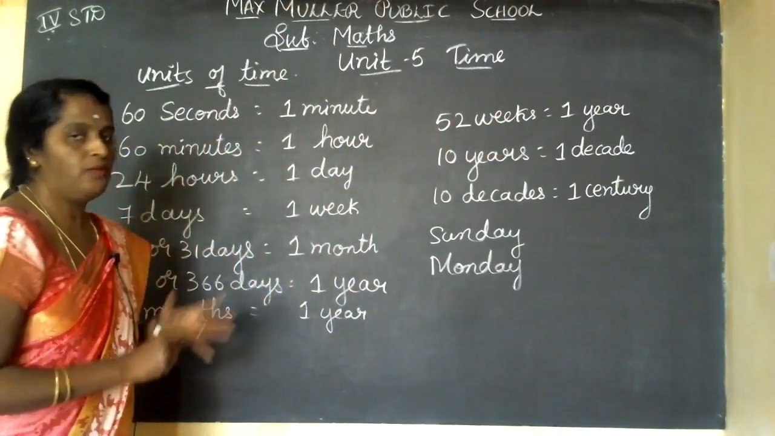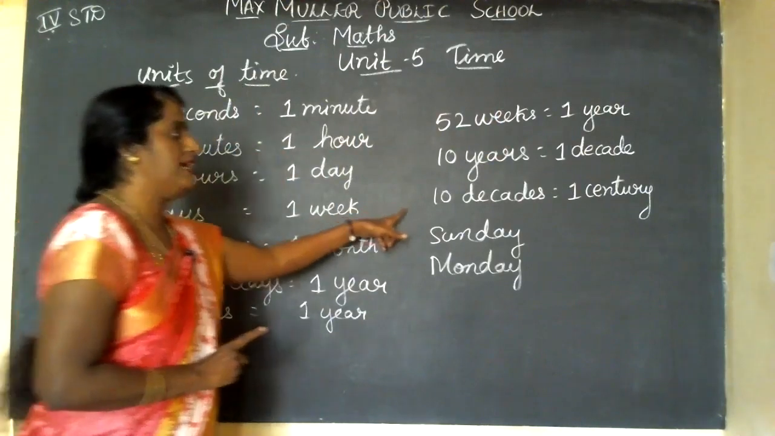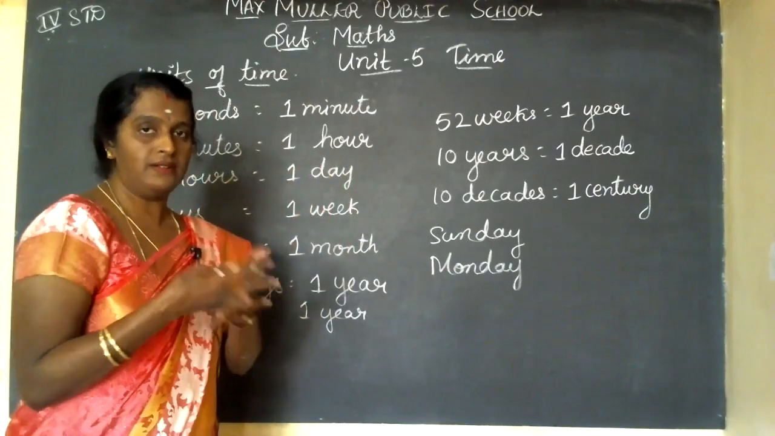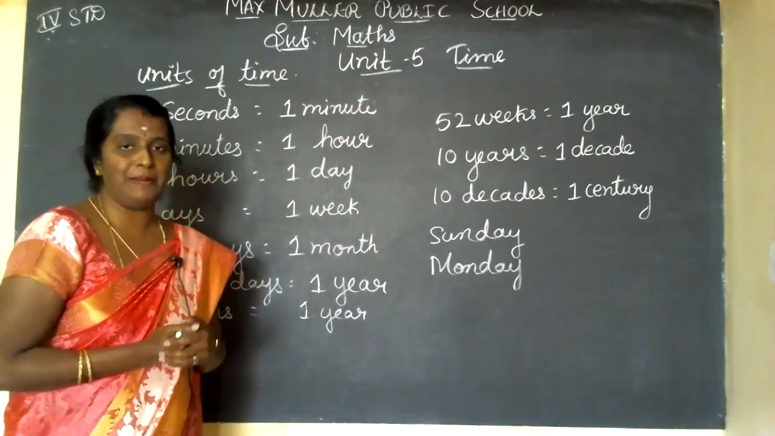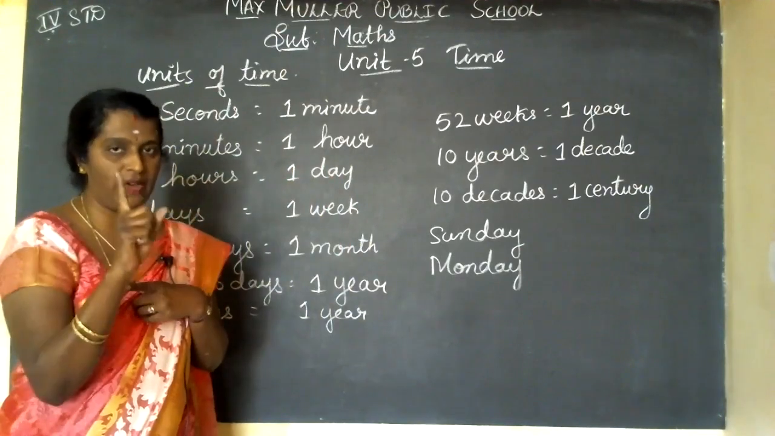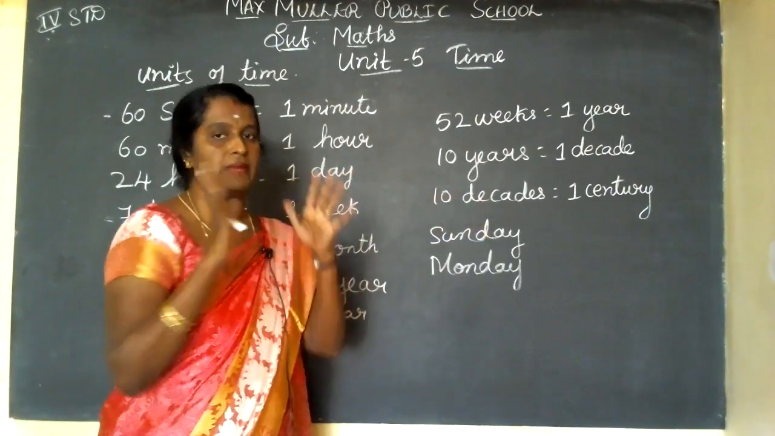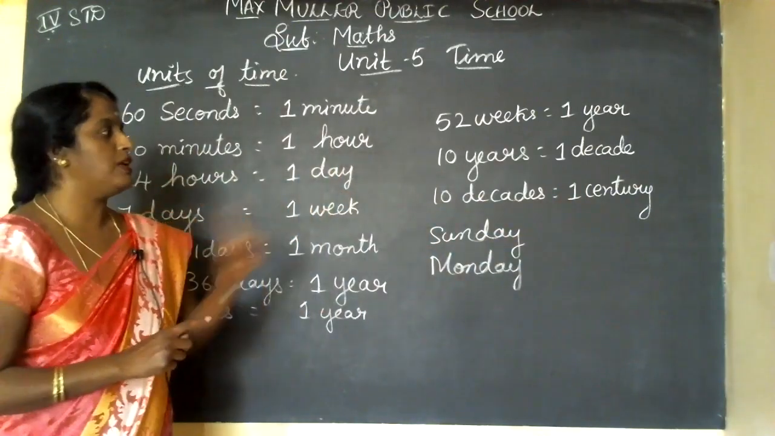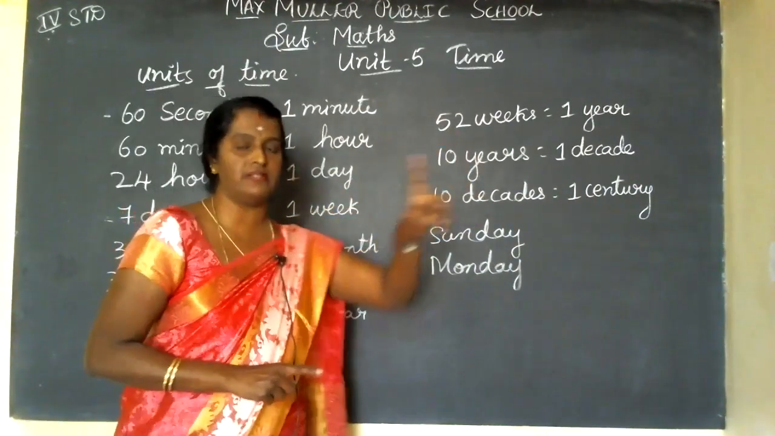10 years make 1 decade. 10 decades, say 10, 20, 30, 40, up to 100. You know in cricket, if a player bats and scores 100, we say he makes 1 century. Like that only, 10 decades, 10, 20, 30, becomes 100. So it becomes 1 century. 100 years we'll say 1 century. 100 years make 1 century. 10 decades make 1 century.